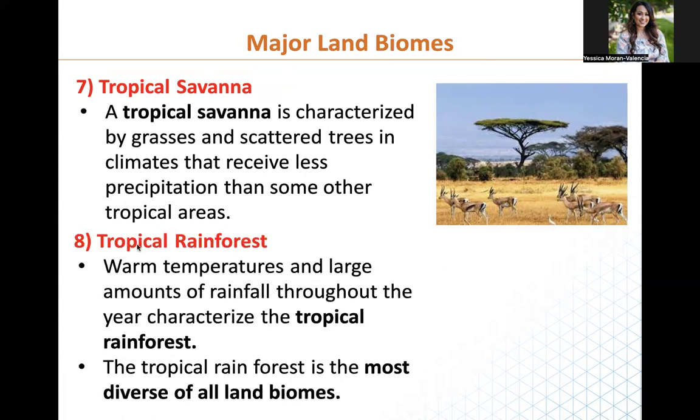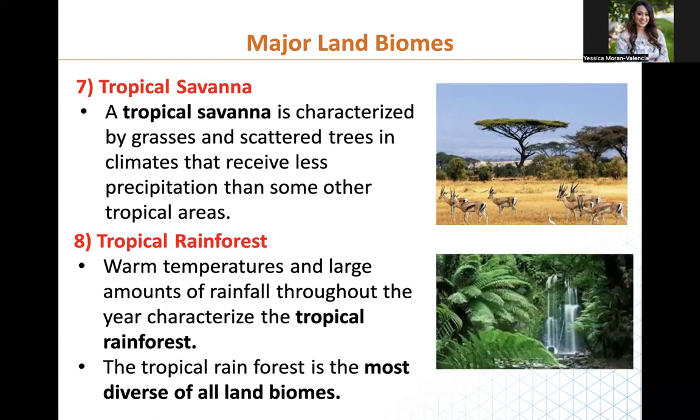And then last but not least, we have a tropical rainforest. So a tropical rainforest is very different from a tropical savanna because it has way more trees. And this is actually the most diverse of all of the land biomes because it has so much rain and so many trees and so many plants that it can accommodate many different types of animals or species.